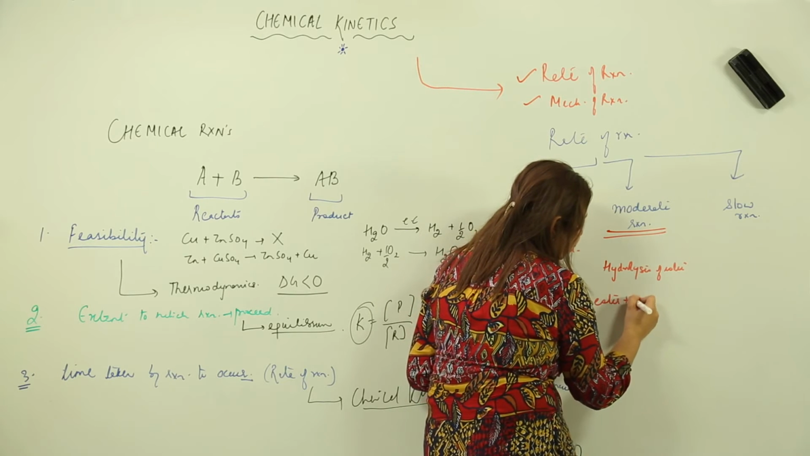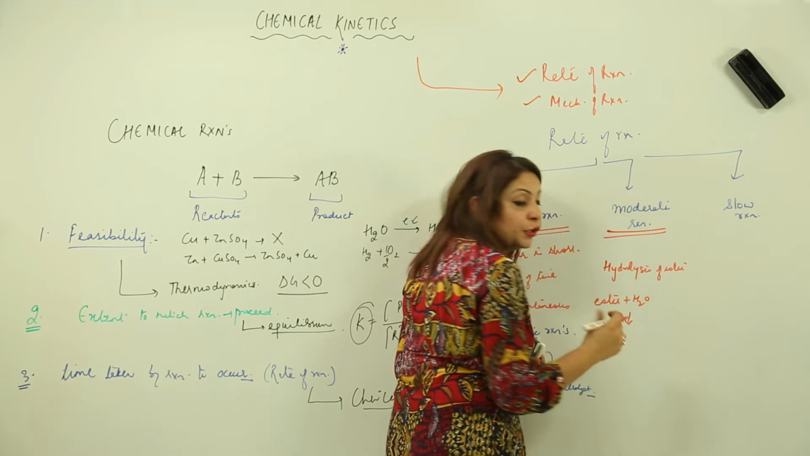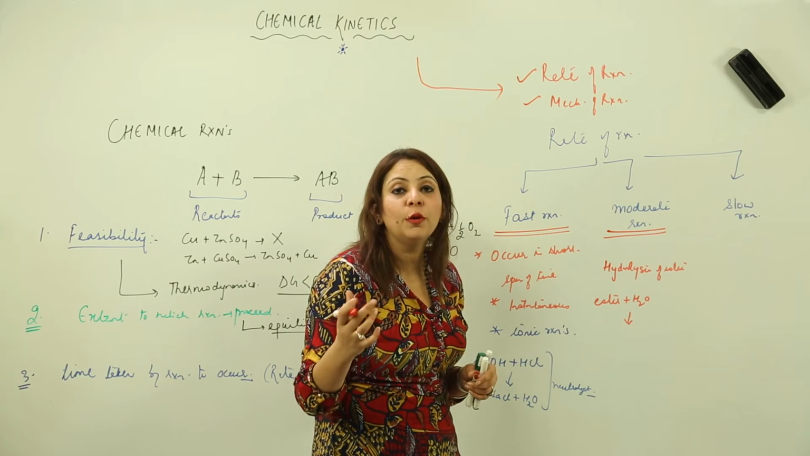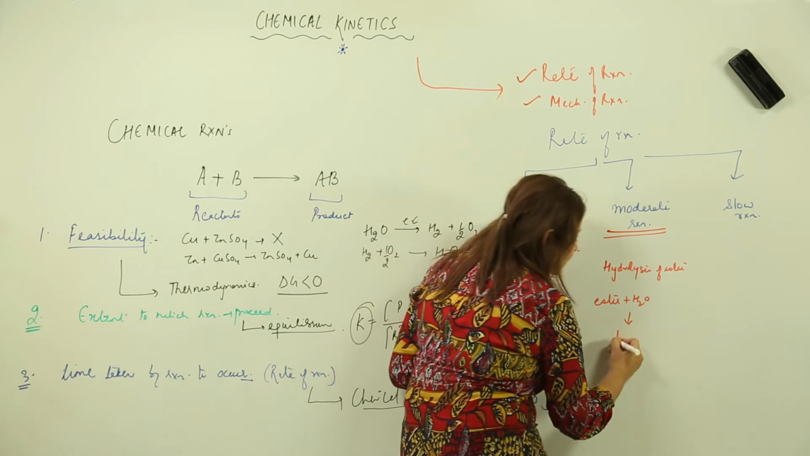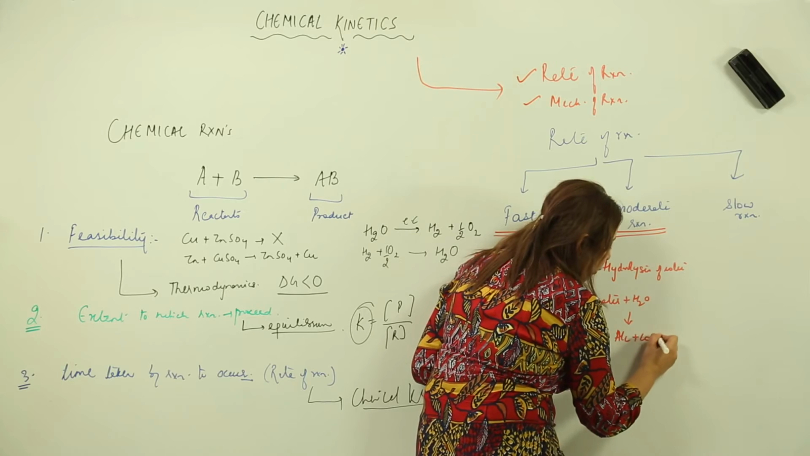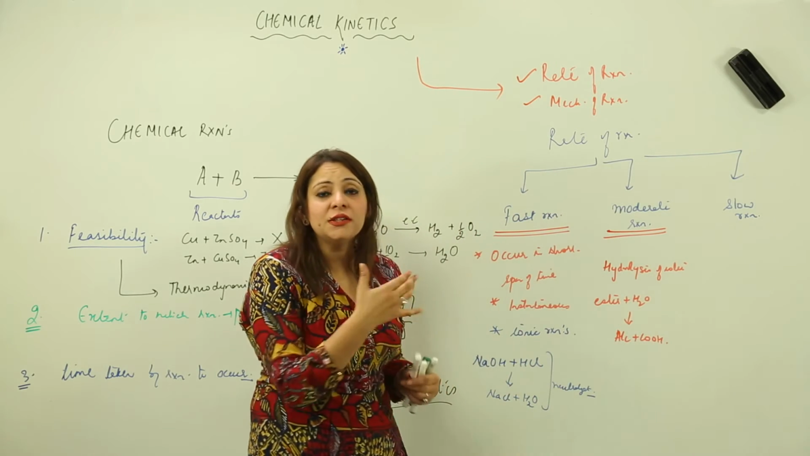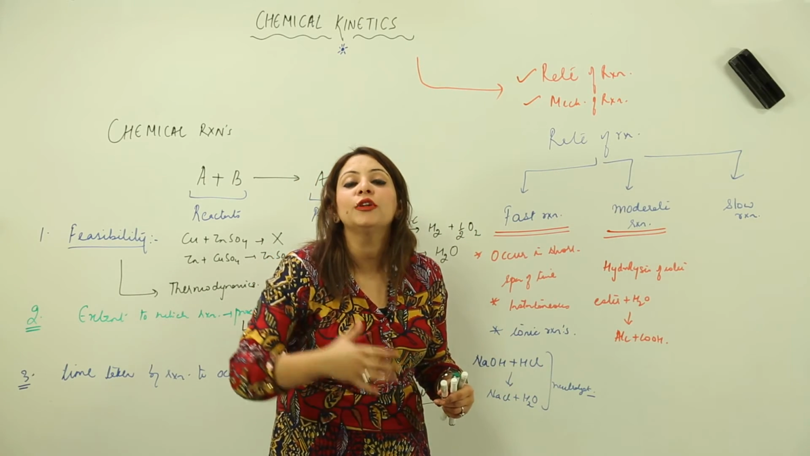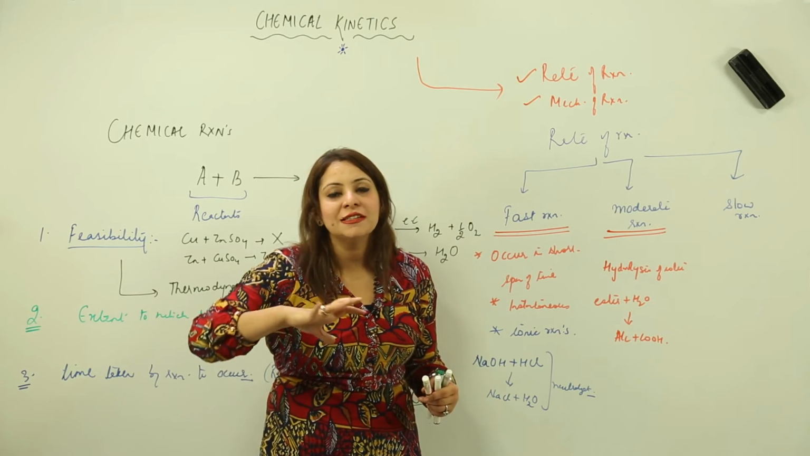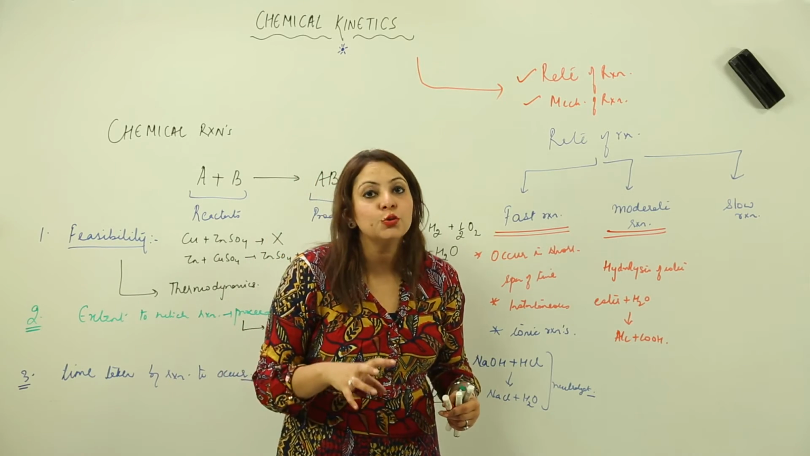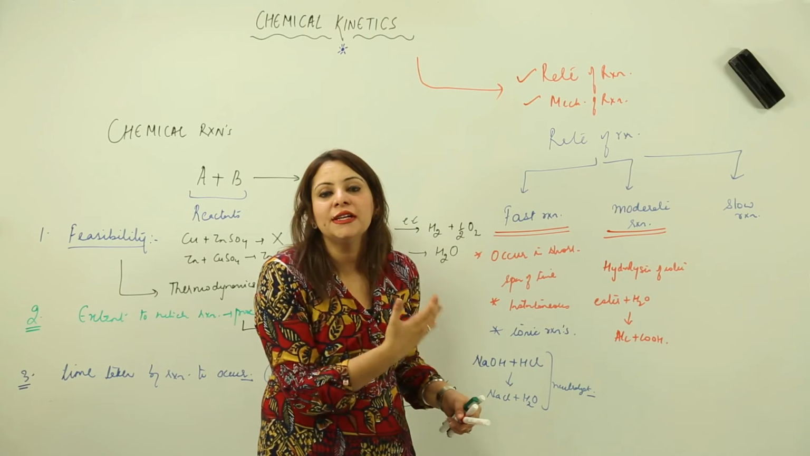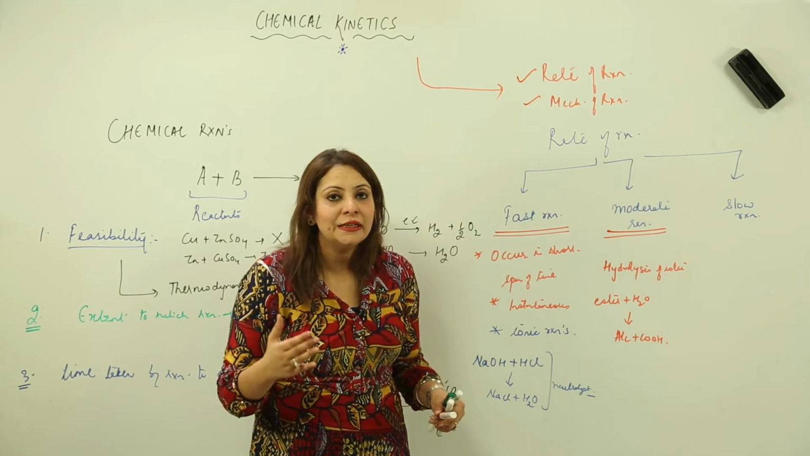That means we add water to ester and it leads to the breakage of ester into its components from which it is formed, that is the alcohol and carboxylic acid. So the rate of this reaction is somehow moderate. That means it is neither fast nor too slow. So this is actually a moderate kind of reaction depending upon the rate.